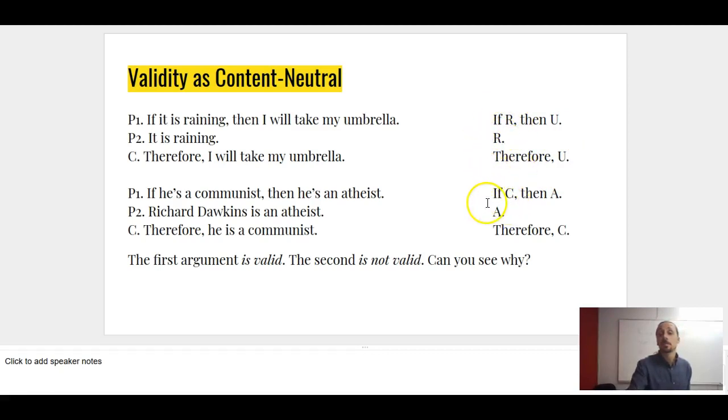An invalid argument has the consequent as the second premise, and that doesn't work because the first premise says the consequence of C is A. It doesn't say anything about what the consequence of A would be, and therefore you can't conclude C. So the second argument here is invalid. Again, we're going to develop formal tools to see this. I just want you to understand why the structure of the argument itself doesn't work.